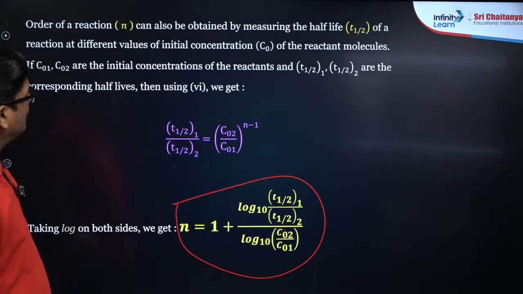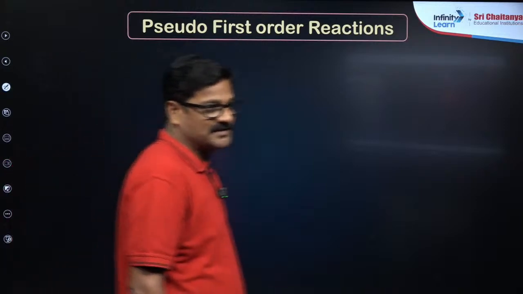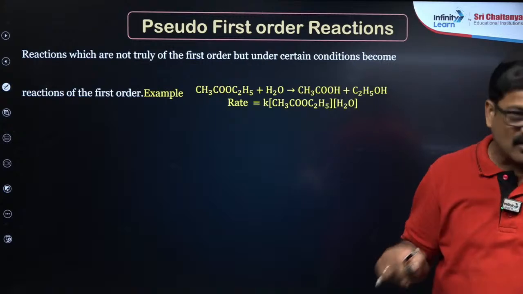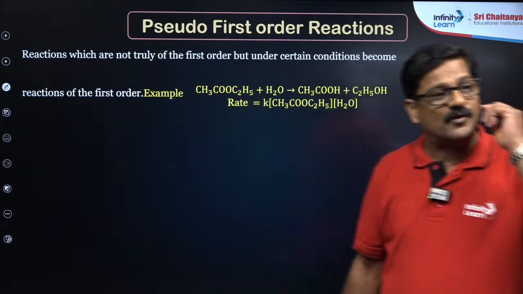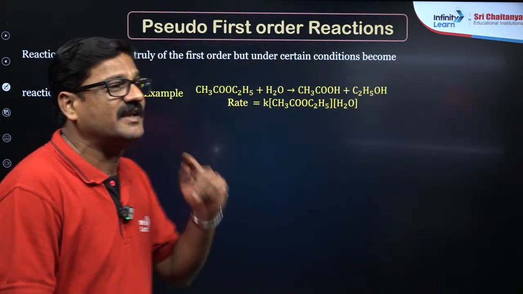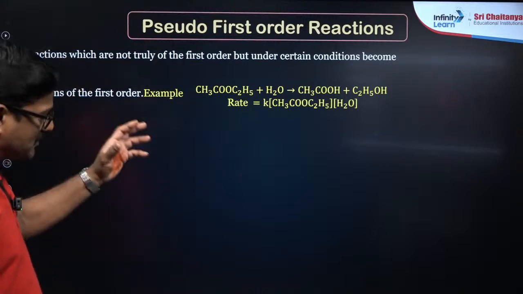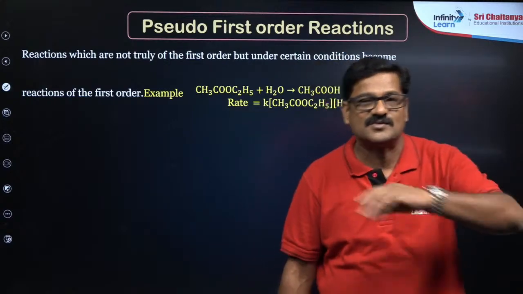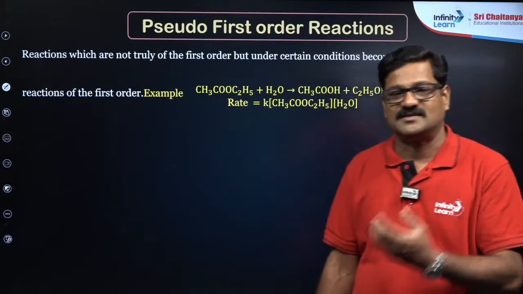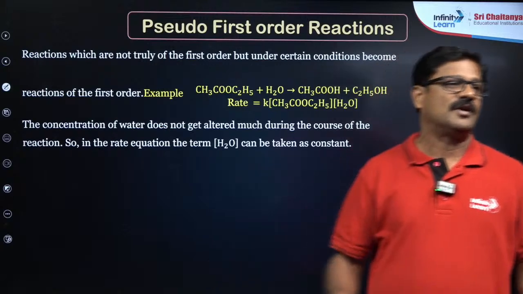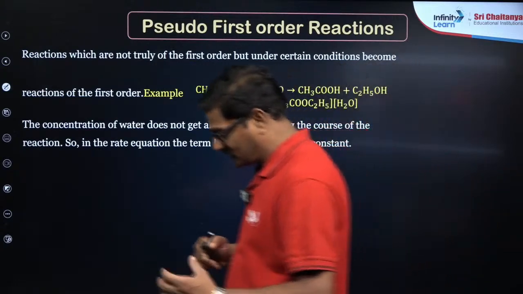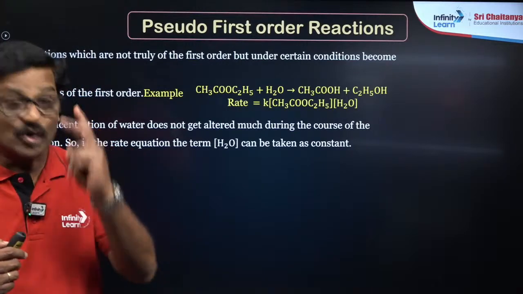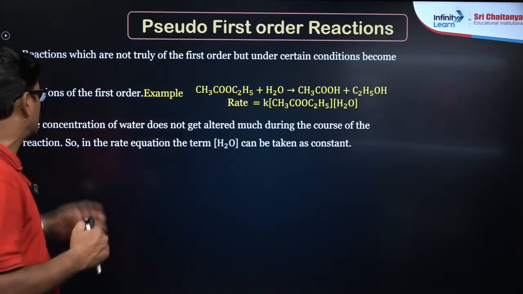And we are going to discuss the pseudo first order reaction. A pseudo first order reaction is actually a second order reaction, but whenever one of the reactant concentrations is taken in large excess, the reaction order with respect to that reactant becomes zero and the reaction behaves like a first order reaction. That is what we call a pseudo first order reaction. It is actually bimolecular, the order is 2 and the order becomes 1.